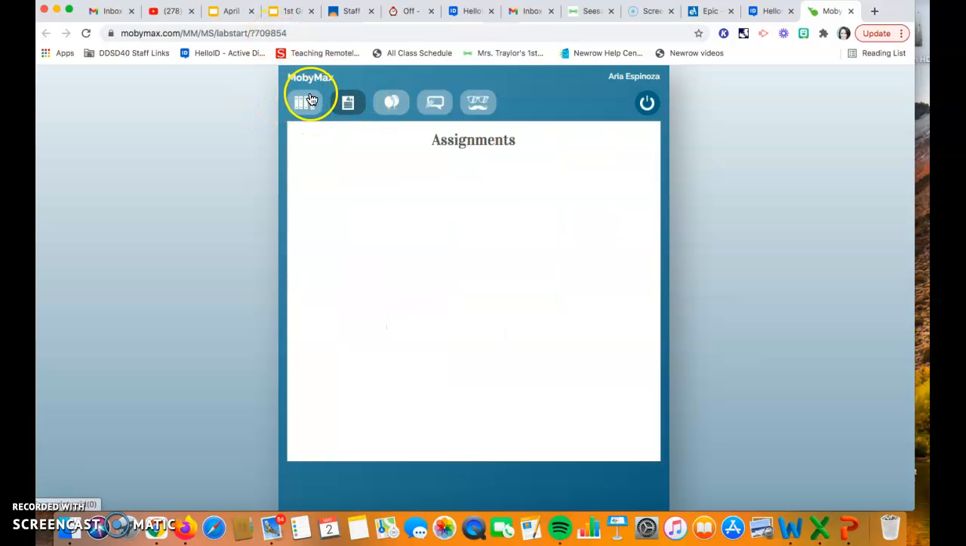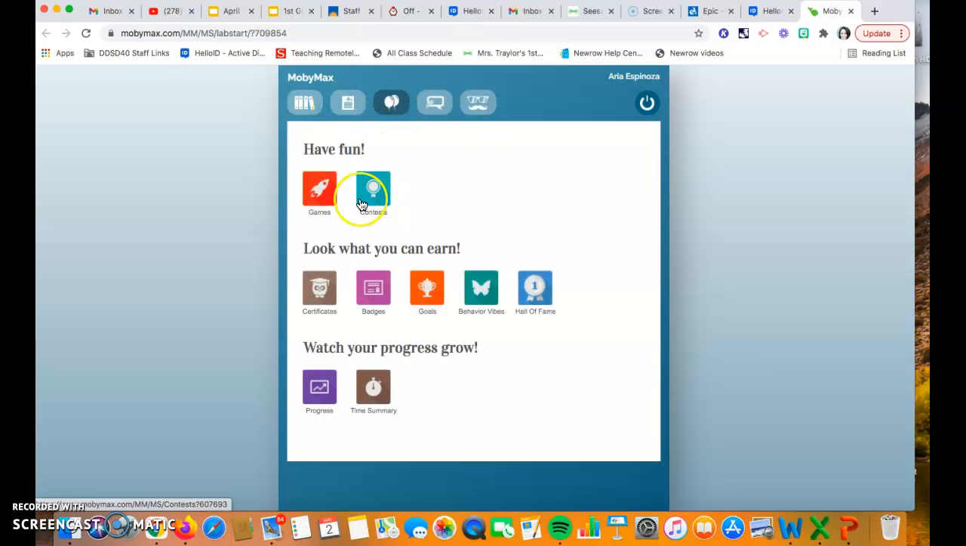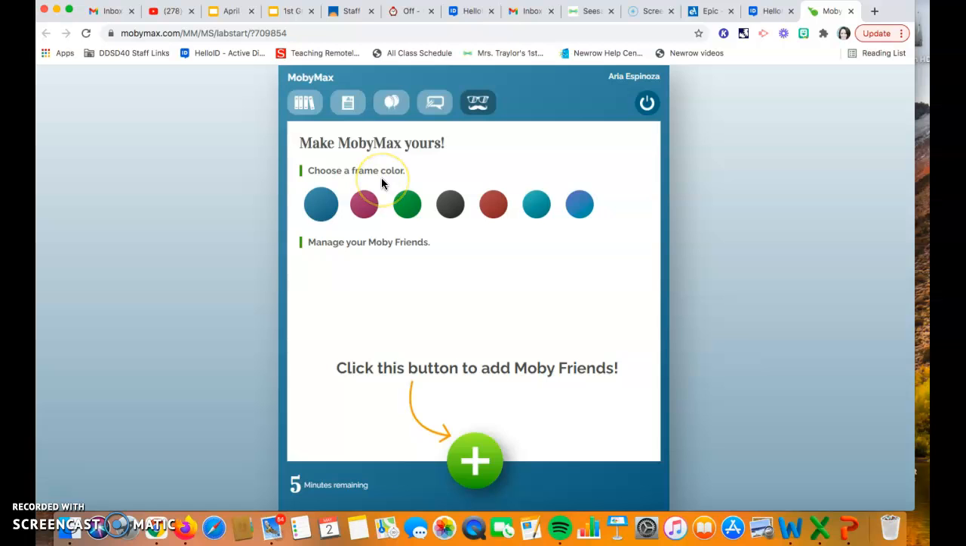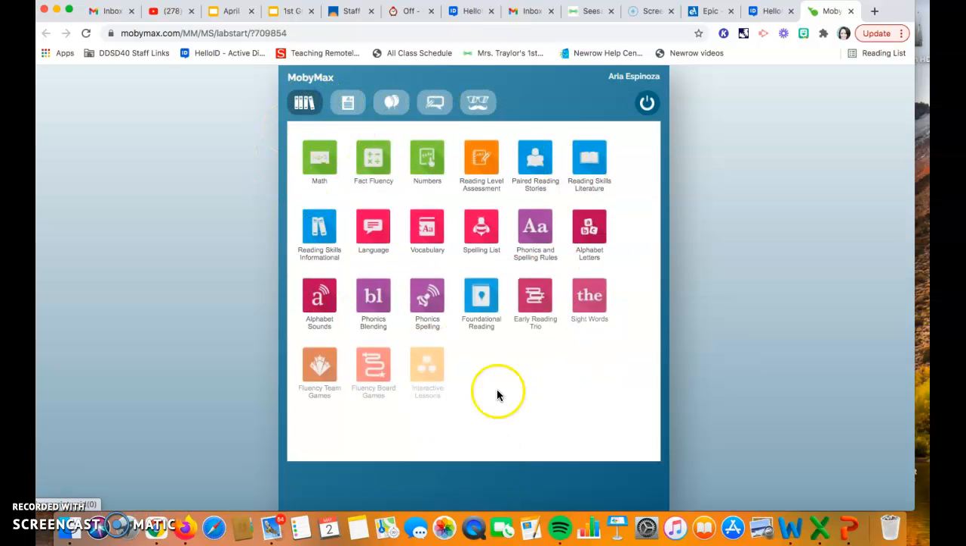So there's so many choices here. So that's with the books. This is assignments. You won't be needing to use that. The balloons is you can earn game time to play games after you've done enough work on Moby Max. This is if you wanted to send me a message. This is like you can make your own little Moby friend. But this right here is where you're going to spend your time. So there's tons of options there.